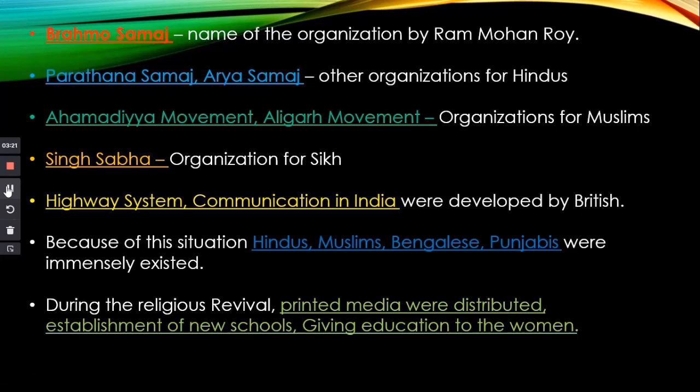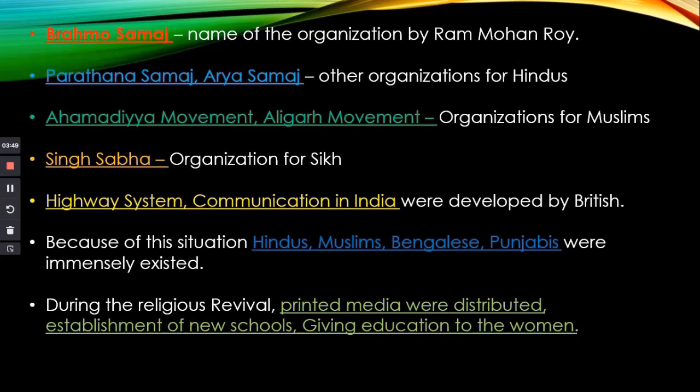What is the organization which was established by Ram Mohan Roy? Brahmo Samaj. What are the other organizations for Hindus? Prarthana Samaj and Arya Samaj. What are the organizations for Muslims? Ahmadiyya movement and Aligarh movement. Then there is an organization for Sikhs also. For the Sikh people, Singh Sabha. What is the organization for Sikhs? Singh Sabha.